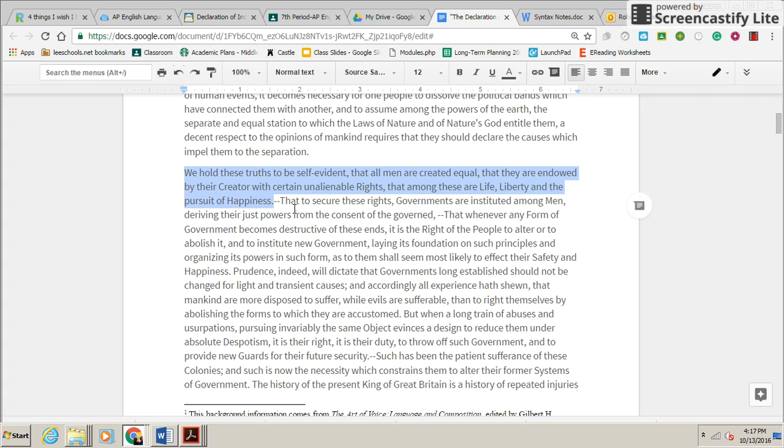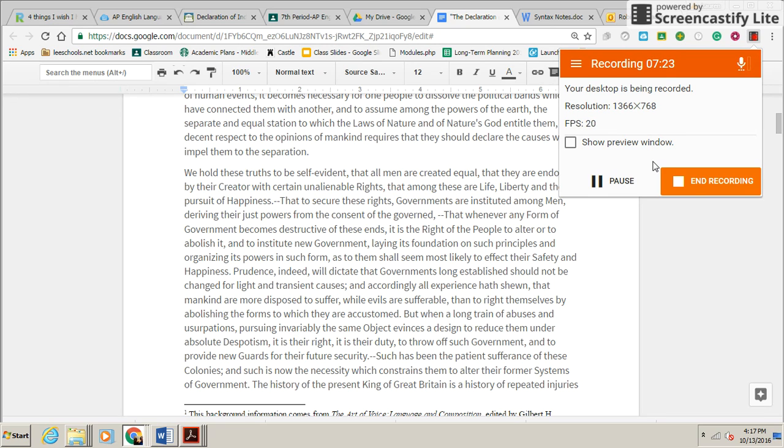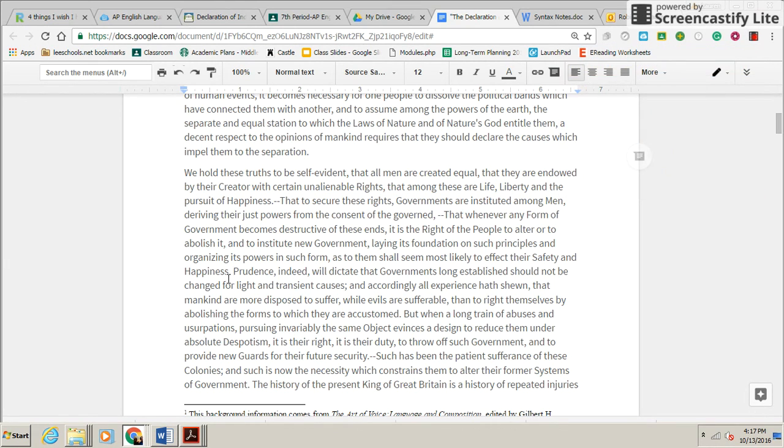So this is a really long section. We're going to stop right here. Let's see. How long have we been going? 7 minutes. Wow. Okay. So we're actually only going to get through this first page, but that's okay because I want this first couple weeks to be the Declaration of Independence.